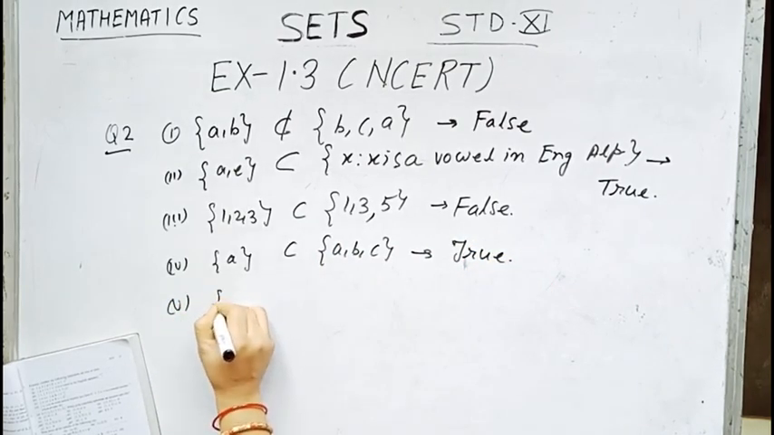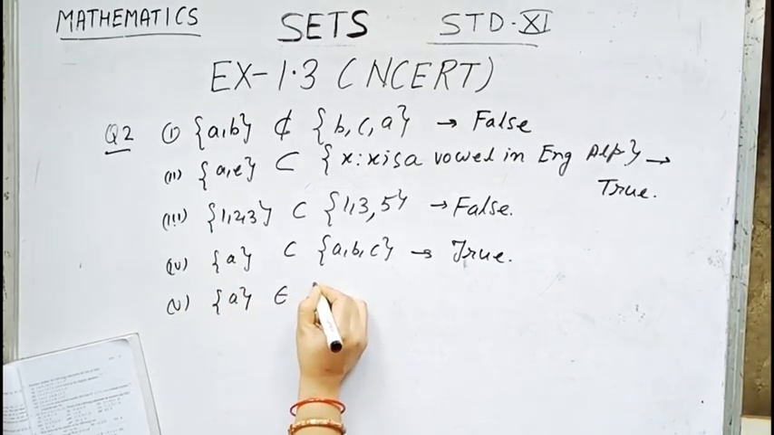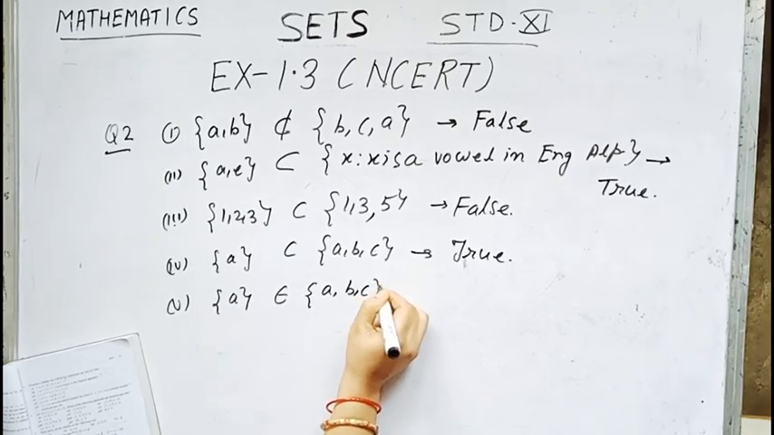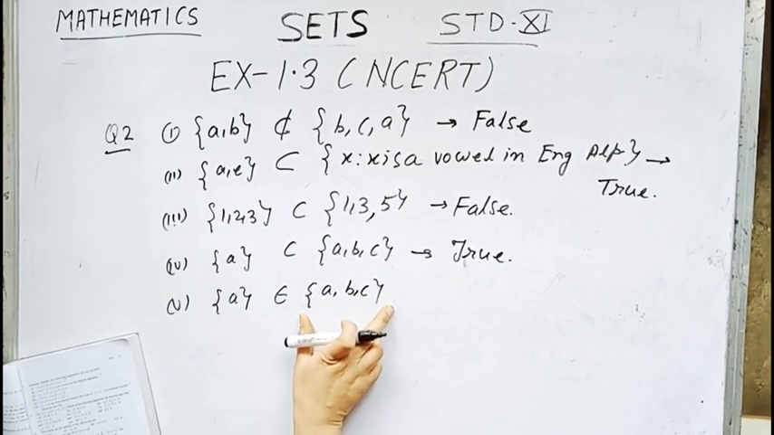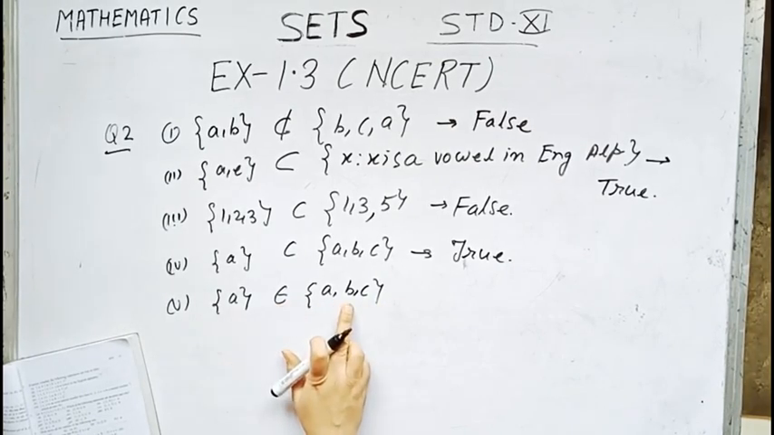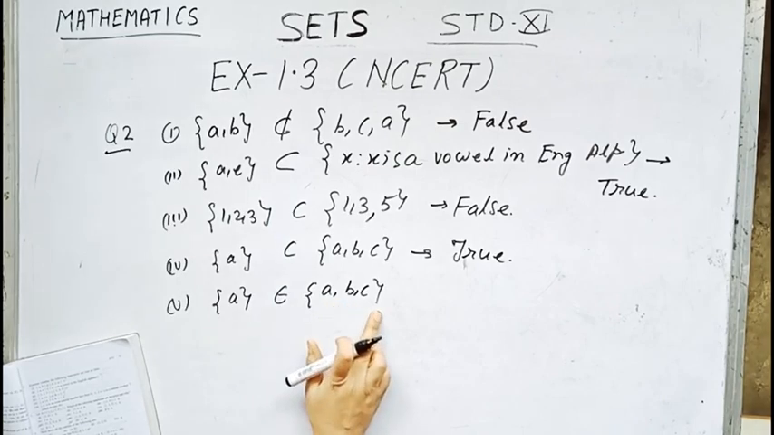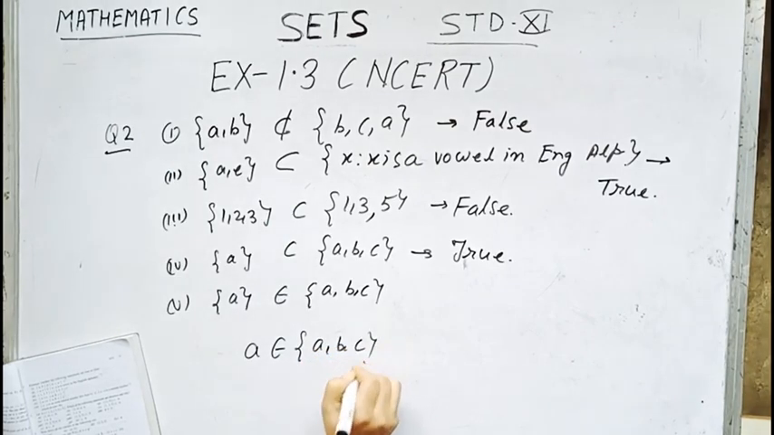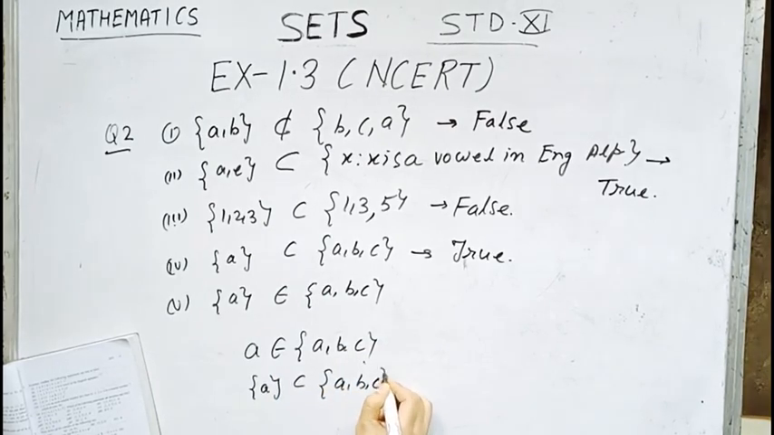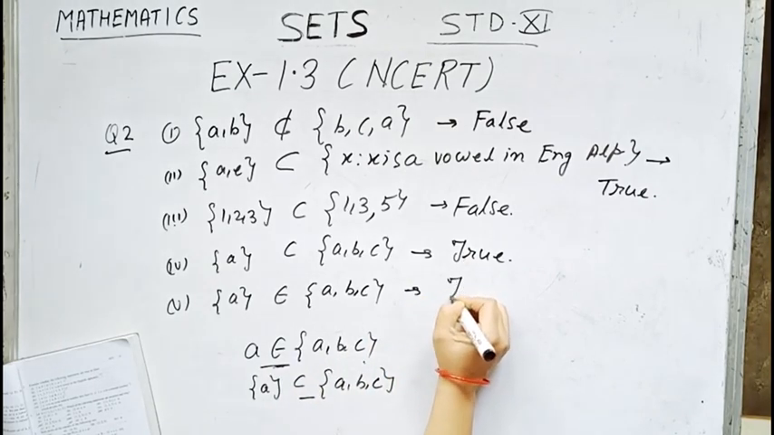Number 5. {a} belongs to {a, b, c}. Clearly children over here, {a} is a subset of {a, b, c}. But {a} does not belong to {a, b, c}. That is, we can write over here that a belongs to {a, b, c}, and {a} is a subset of {a, b, c}. I think children, you understand the difference between belongs to and subset. We have explained it in detail in the last videos. So over here, this statement also is false.